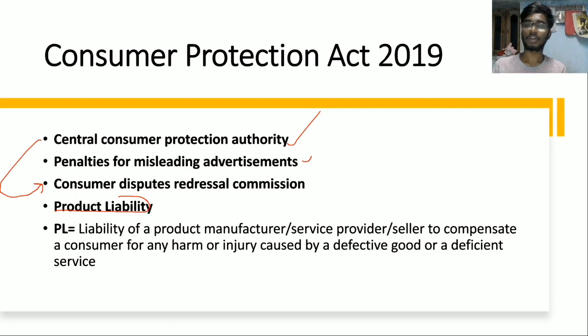Like say for example, you have purchased this pen and it is found to be defective, so you can take the bill and go to the seller from whom you purchased, and he will compensate you. Or service, in the sense, say for example, you went to a salon, and he took the blade and hit you here, and it started bleeding, and you can demand compensation from him.